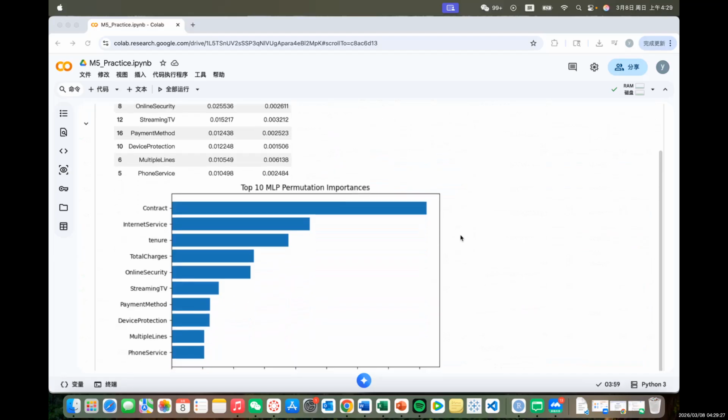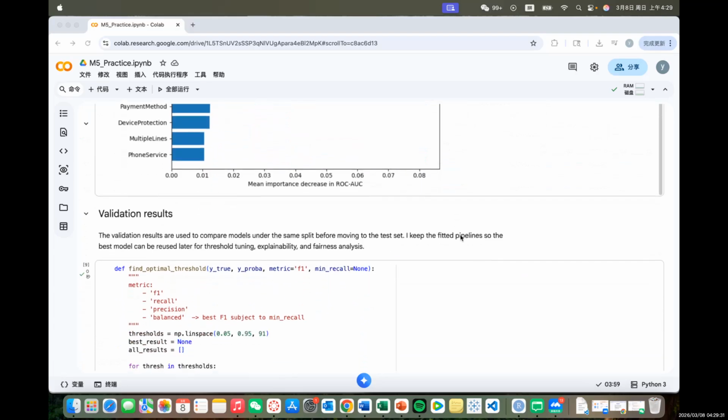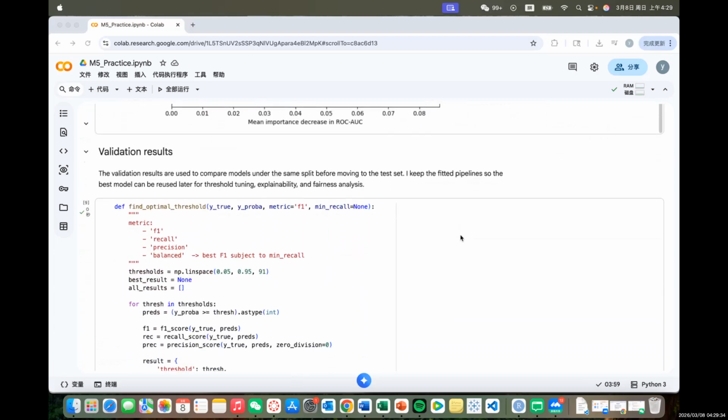I also added ethical discussion in the notebook. In my opinion, this model should support business decisions, but it should not be the only reason for making decisions about customers. If there's a fairness gap, the company should review it carefully before using the model in real life.